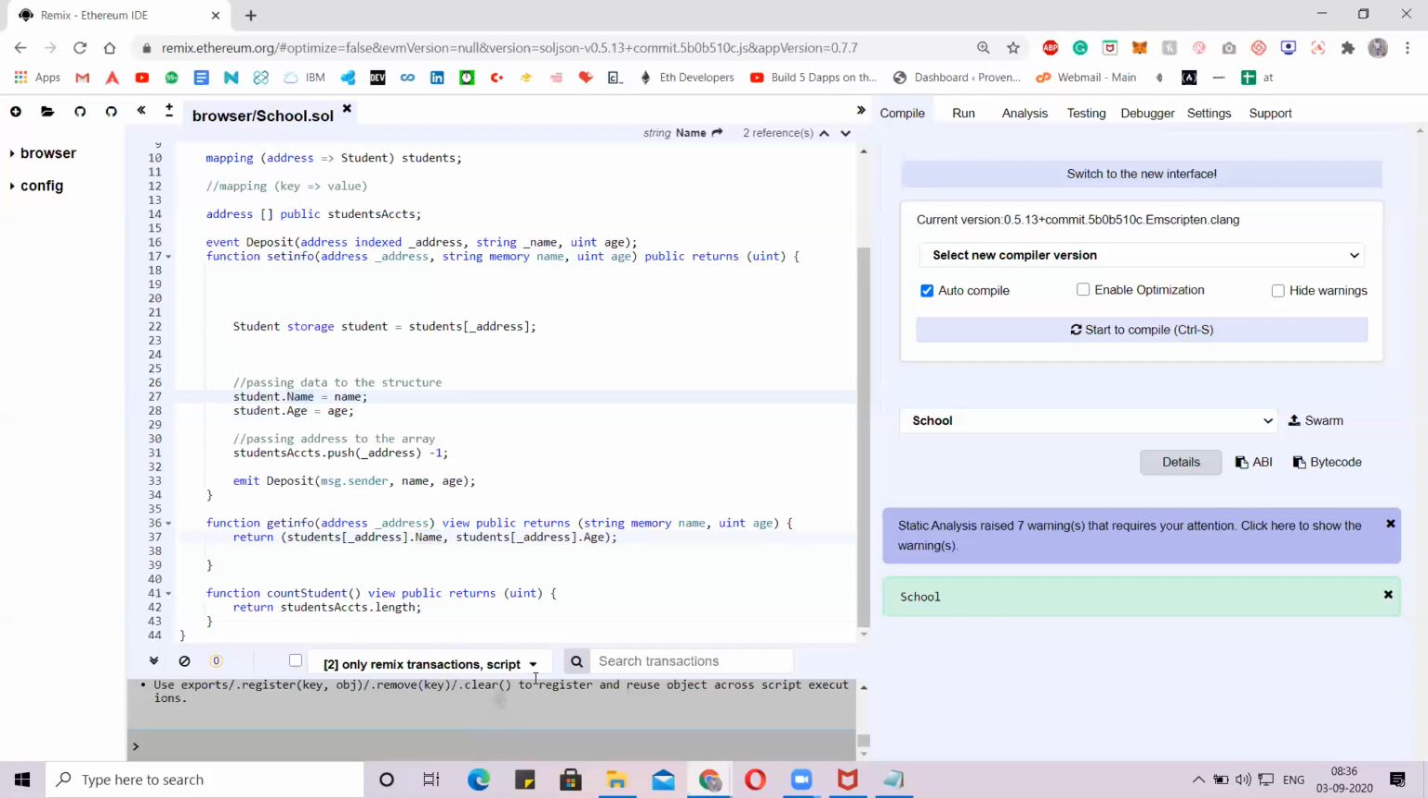Guys, do you have any doubts? Please ask me now. Guys, have you understood the code? Have you understood the logic?